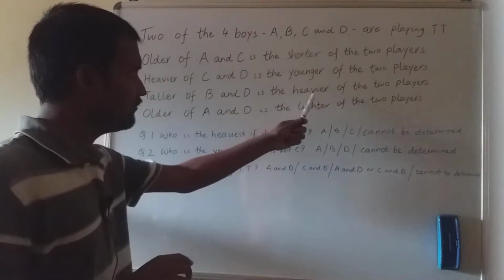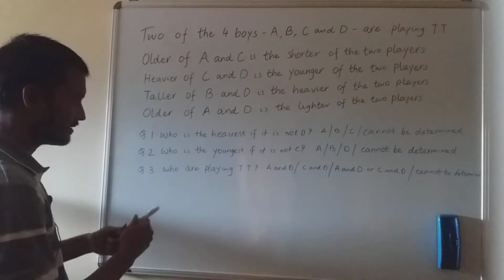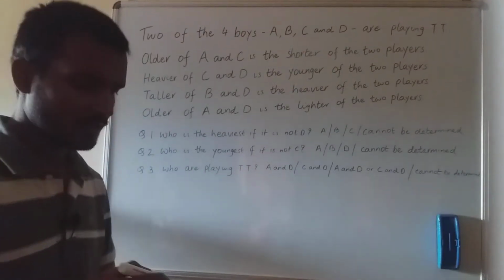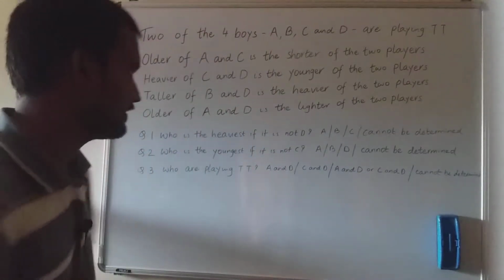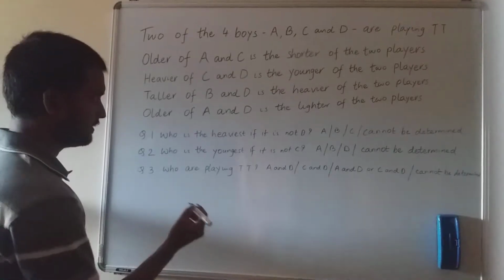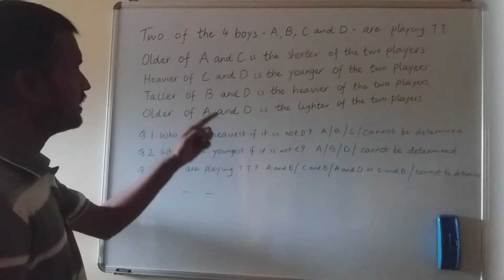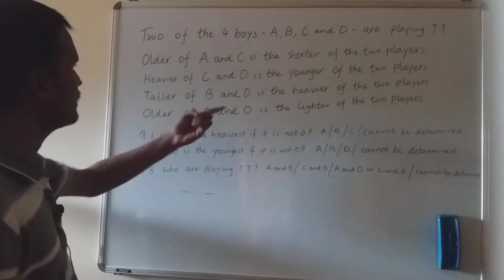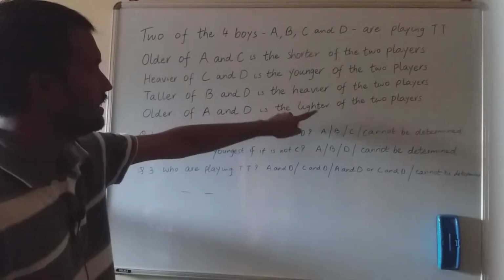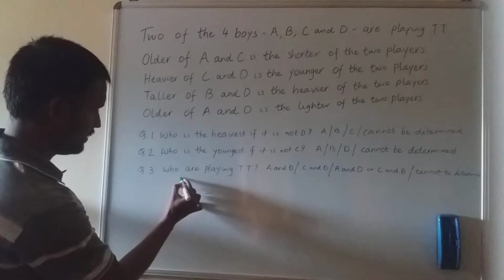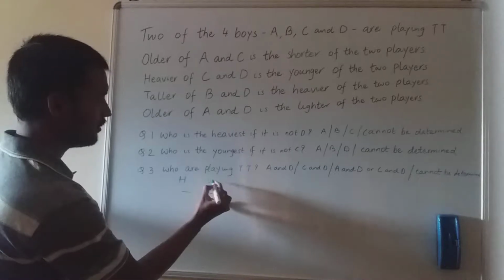So what I did was, I focused on these 2 things, heavy and light, of the 2 players. I know there are 2 players. Let me do it in some other color to get a better contrast. Okay, so I know there are 2 players. I don't know who they are, but I know that okay, these are the conditions, these are the comparisons made between them. So what I focused on, heavy and light. So okay, I am writing H for heavy, hope you can see it, H for heavy, L for light.